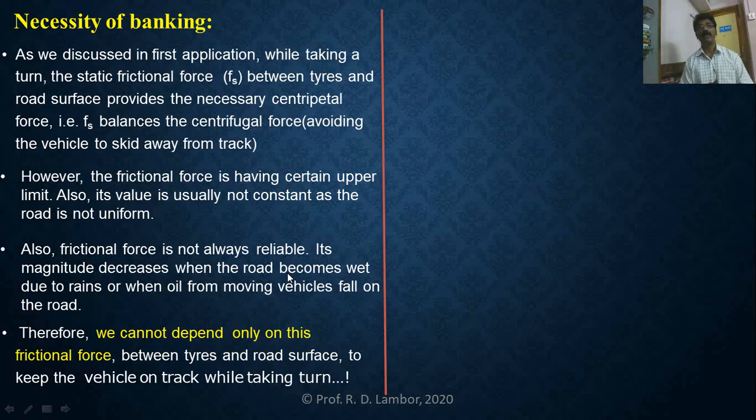We cannot depend only on the frictional force for the safe turning of a vehicle along the circular road, because of the reasons we have discussed earlier. This frictional force is not reliable, is the one.